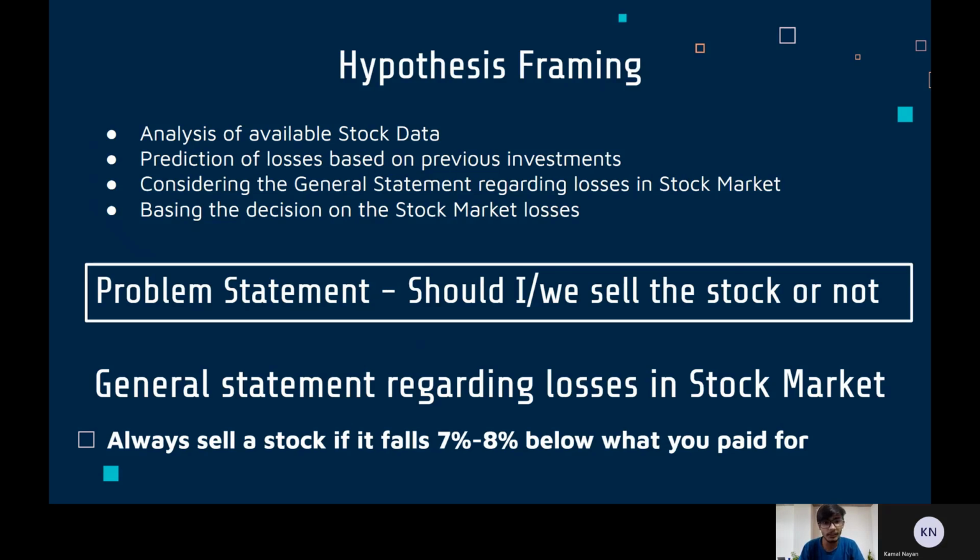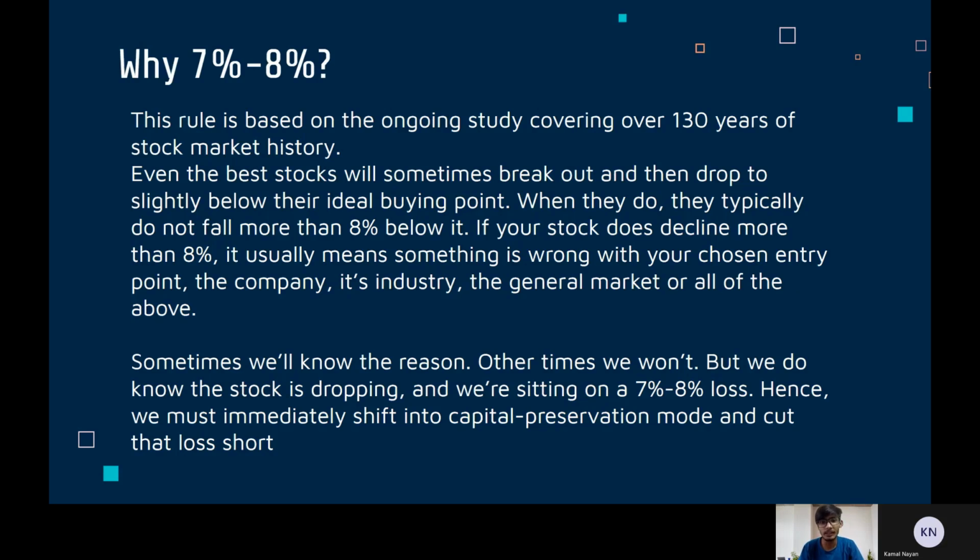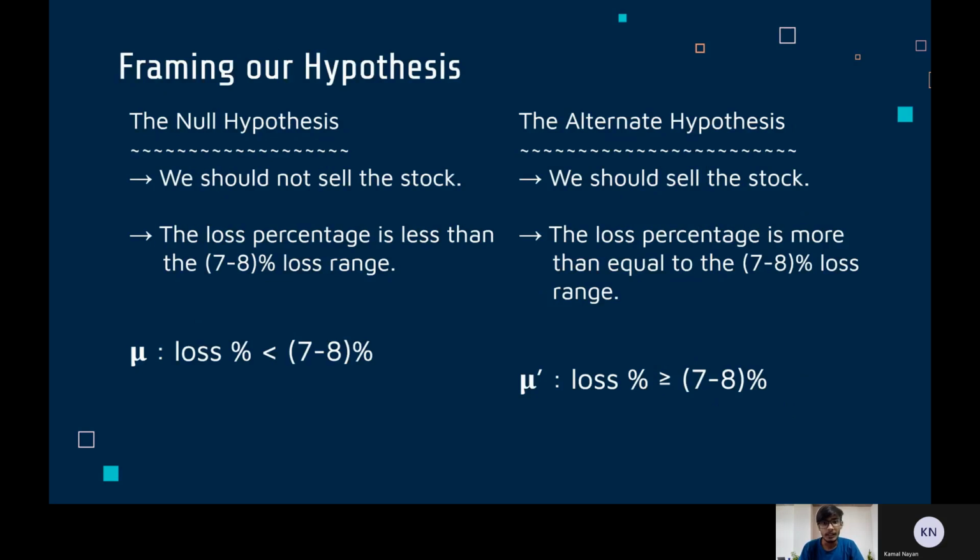Now you may ask, why 7 to 8%? This number is obtained just like how the significance error value alpha in a normal distribution is obtained, through years and years of observation and analysis. To frame our hypothesis, we assign our original decision as the null hypothesis, that we should not sell our stock, and the alternate hypothesis that we should sell our stock. Alternatively, we could say that the null hypothesis is that the loss percent is less than the 7 to 8% margin, and the alternate hypothesis is that the loss percent is more than or equal to the 7 to 8% margin.